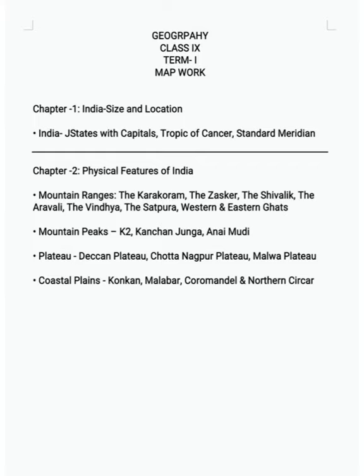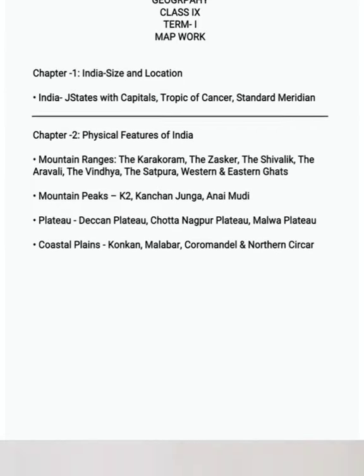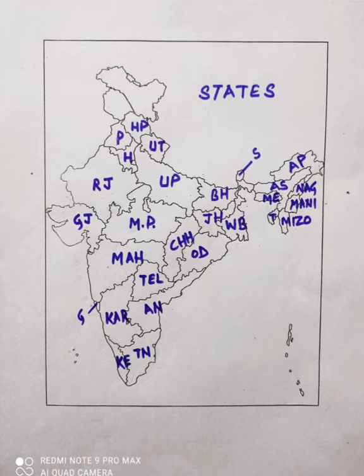Let's prepare for the map work which is going to come in term 1 examination. If you start with all the states, in the northernmost region we have Himachal Pradesh. Earlier we had Jammu and Kashmir, but now it is not a state. It is divided into UTs. So if you start from Himachal Pradesh towards south, you have Punjab, then you have Haryana, then you have Rajasthan. In this way, all the states are shown in this map.